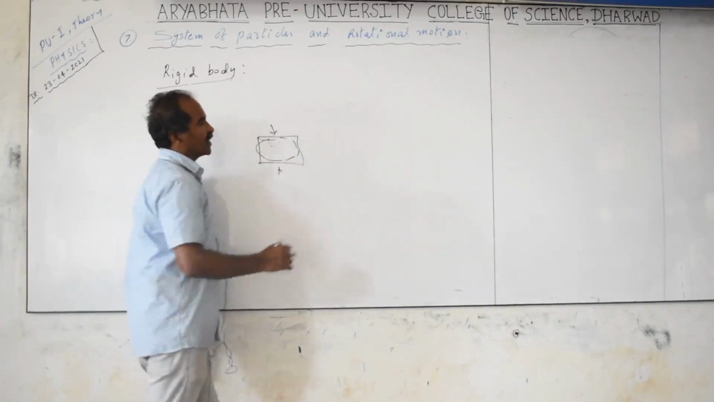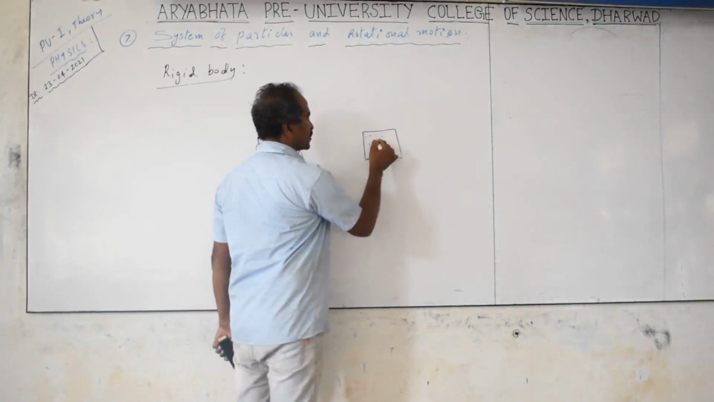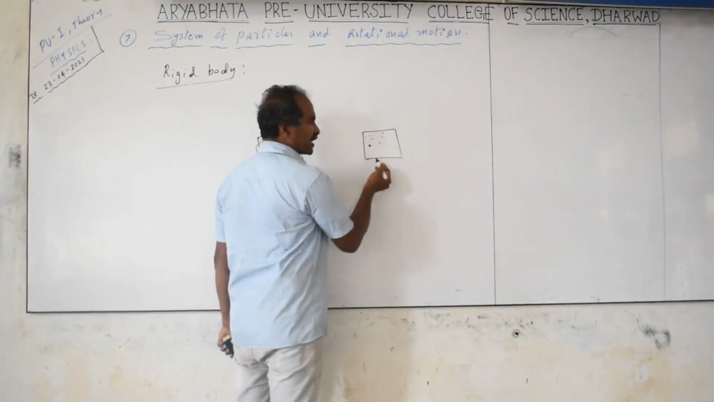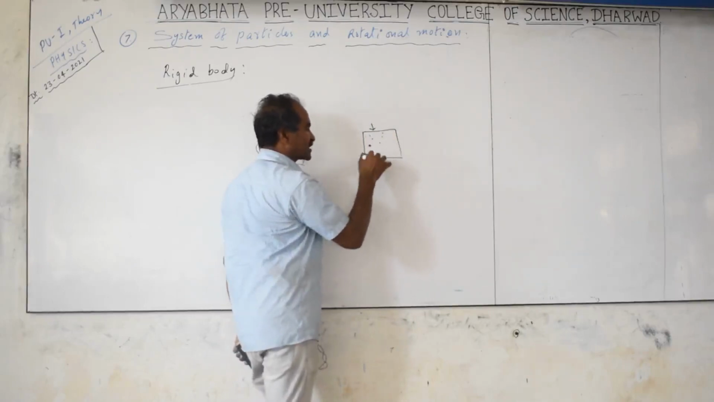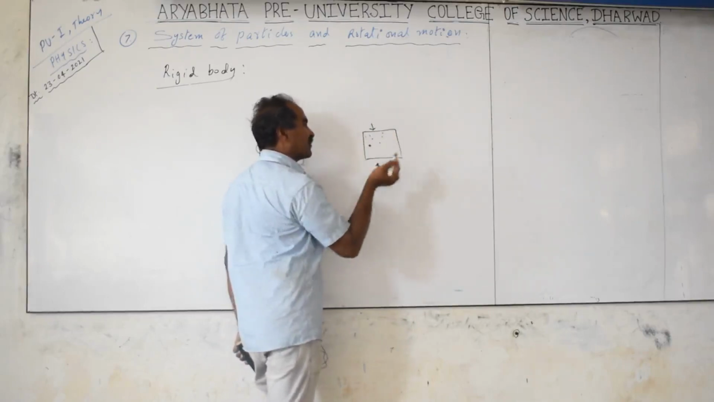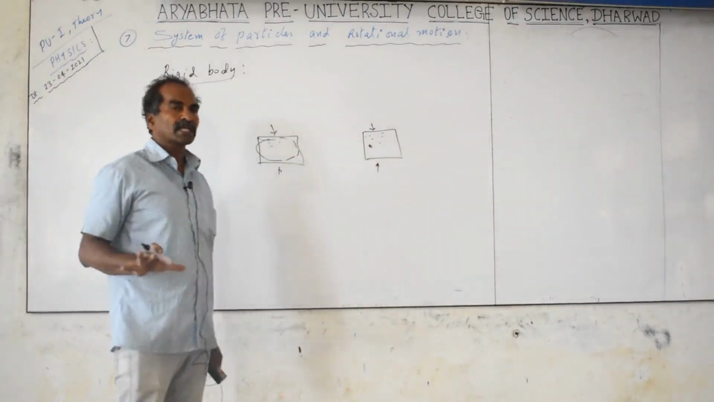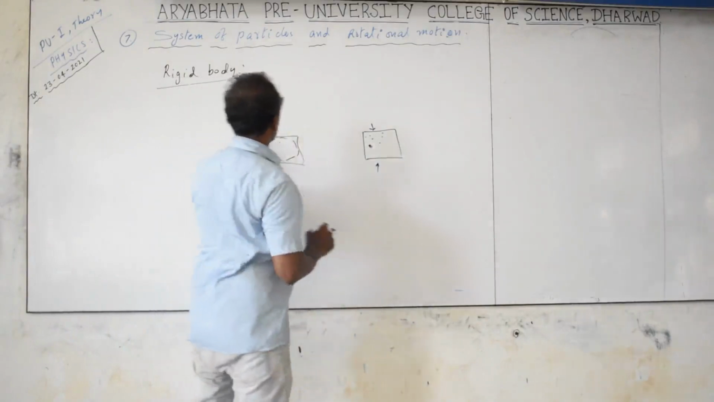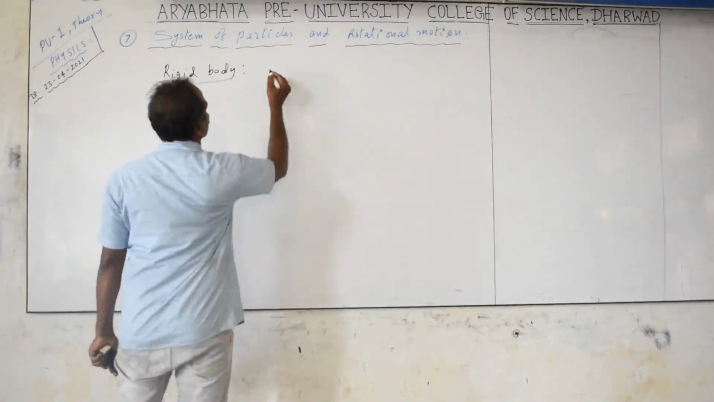But what is a rigid body? A rigid body is an object for which the distance between the particles does not change. Particles in the sense molecules, or atoms. Even if you apply a force, external or internal, whatever you apply, even after applying the force the distance between the particles of the object does not change. That is called a rigid body. And this rigid body definition will be asked as a question.